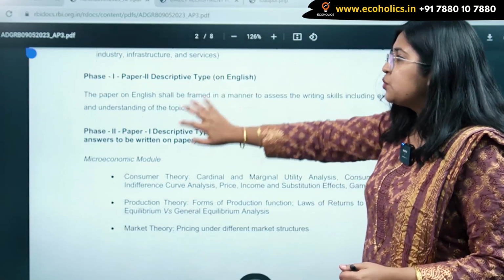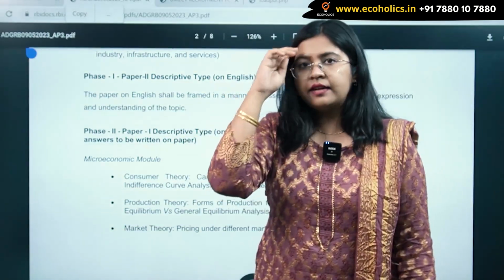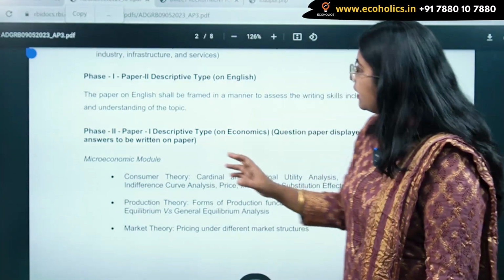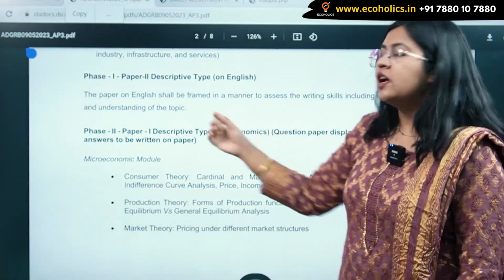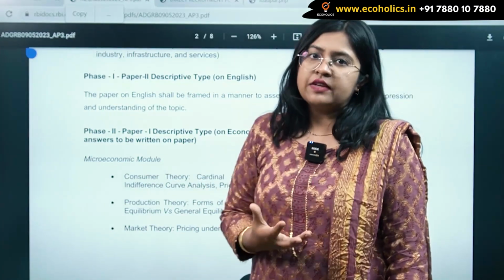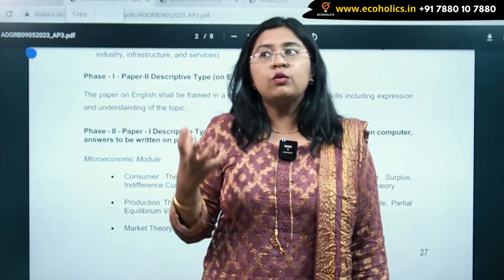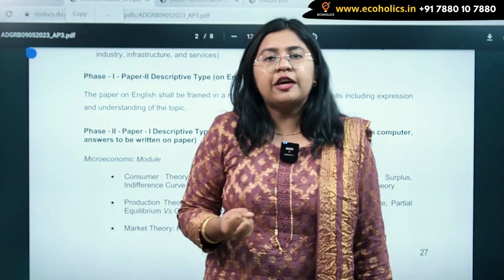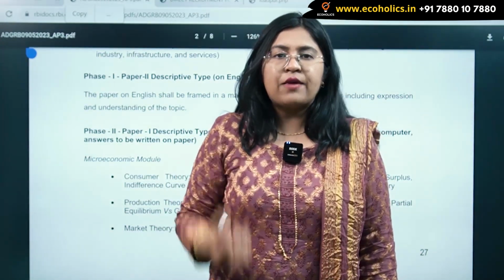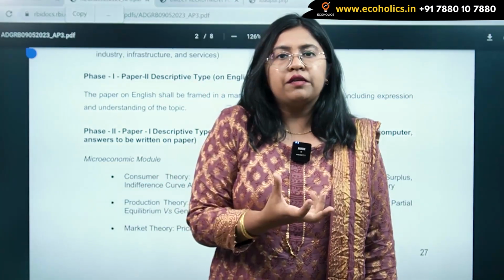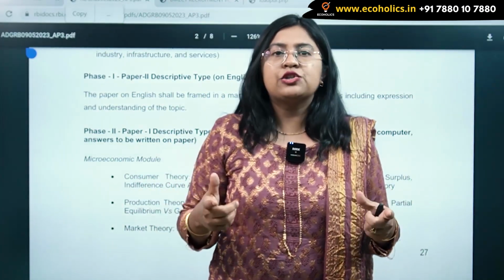Okay, so phase 1, we already saw that there's a first paper which is MCQ economics, and phase 1, paper 2 is English. Now English, again they have not given any specific syllabus, but someone who is generally aware and has good communication skills should know that English paper will consist of essay, precis, and maybe some kind of grammatical question.